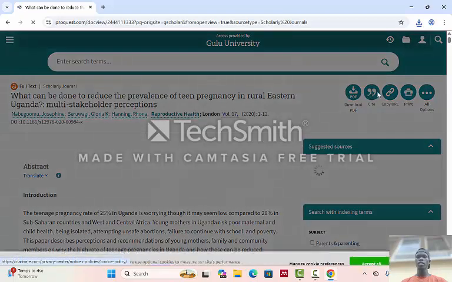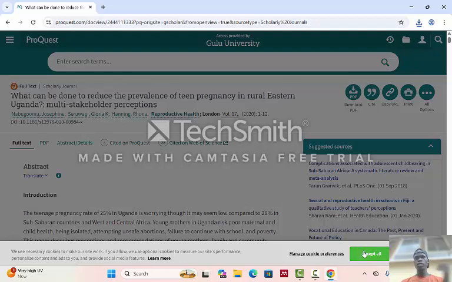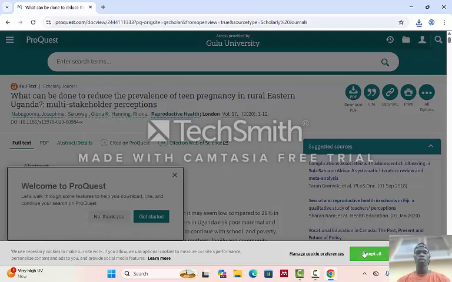If you want to cite it, like for this one here, it's saying we should accept all the cookies and the rest, and you can accept that too. But for the case of download, you can download here. If you want to cite, who cited it, copy or print, all options are there. So at this point we are not going to concern ourselves with that.